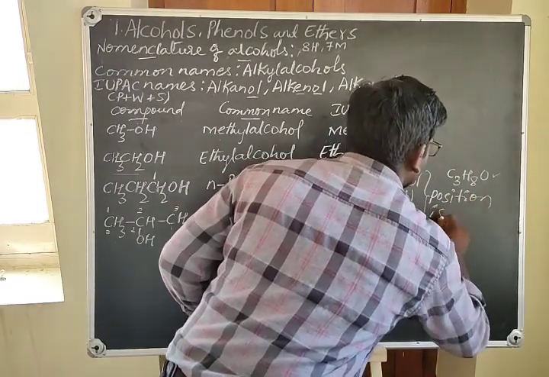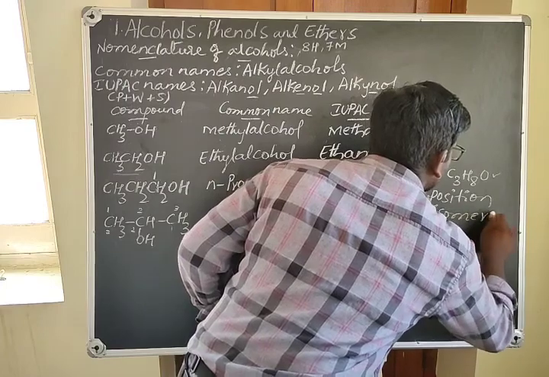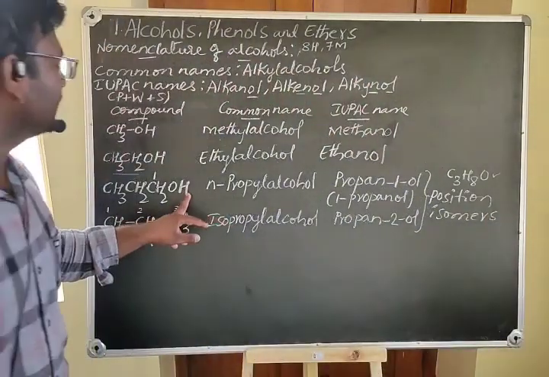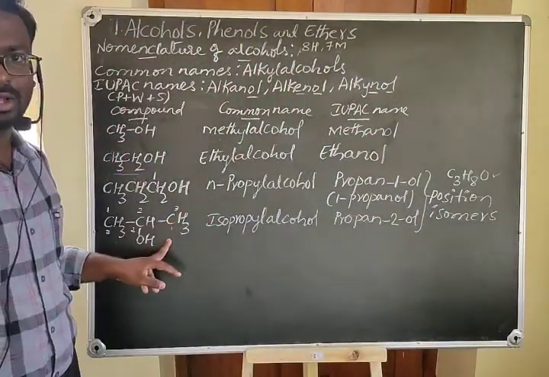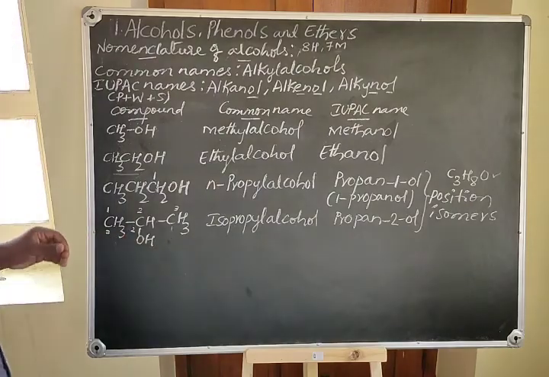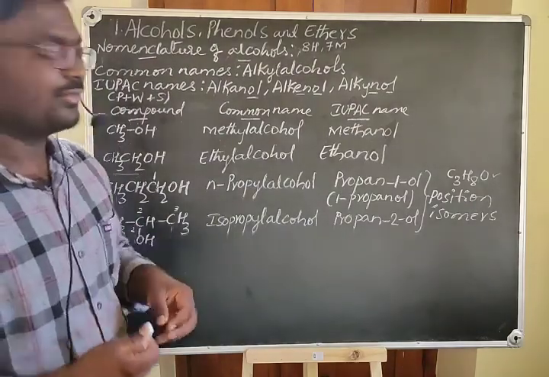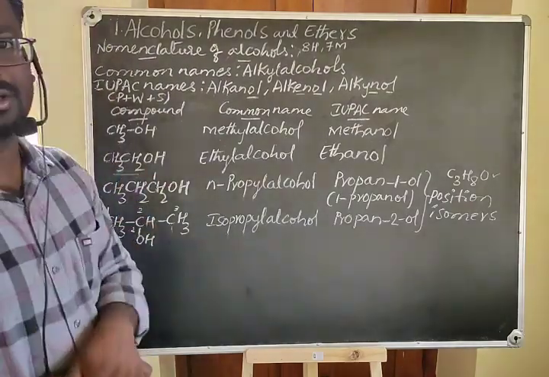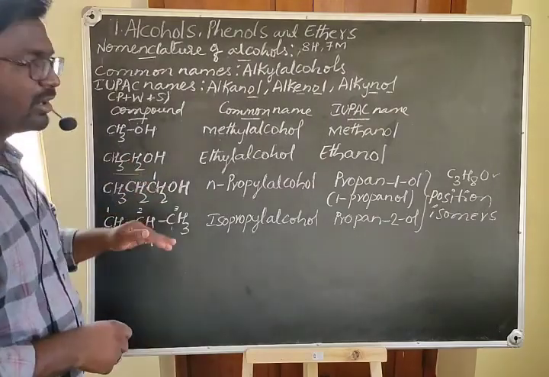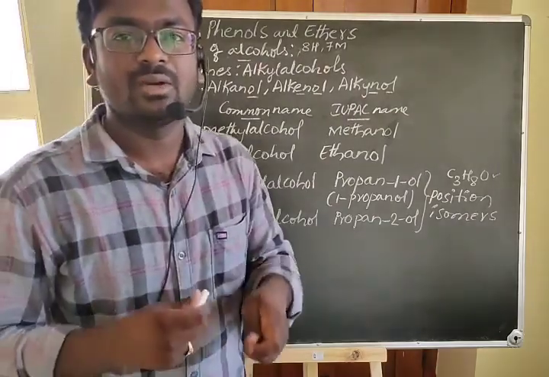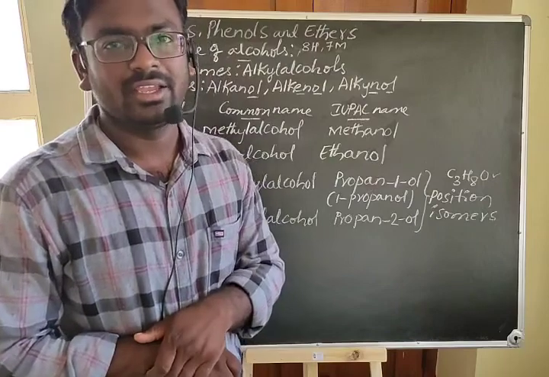Like that, only two isomers are possible for propanol. When you have more carbon atoms in the parent chain, when you move from propanol to butanol, you can have still more isomers.